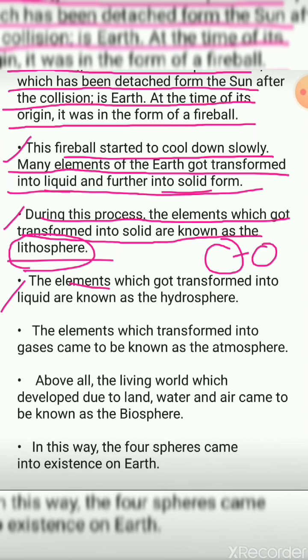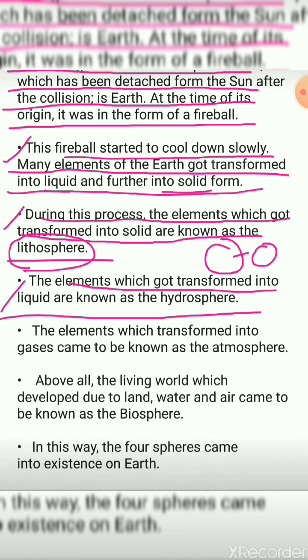Next, the elements which got transformed into liquid are known as hydrosphere. Hydrosphere means what? That is water. Okay, and lithosphere, over here we talk about land. Okay, solid form, that is land. And another transformation was seen, and that transformation on the earth which turned into liquid form was said to be what?